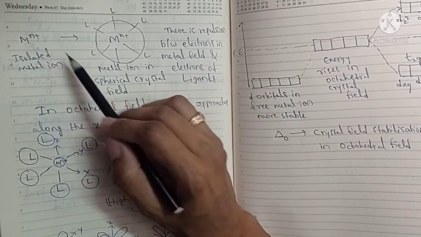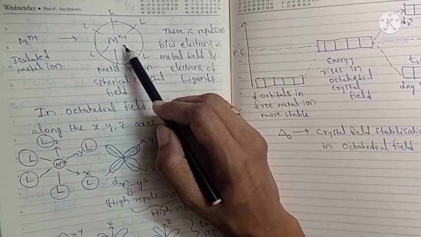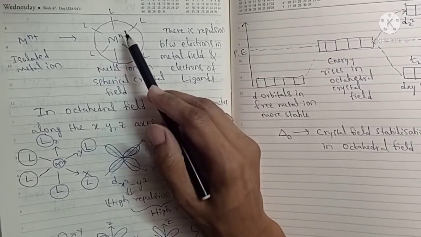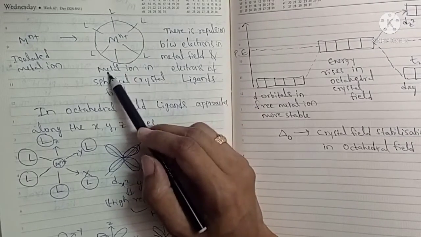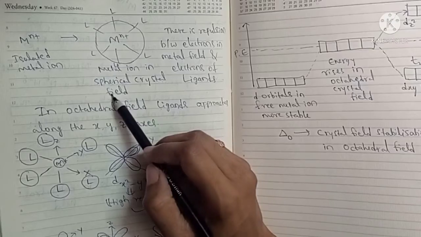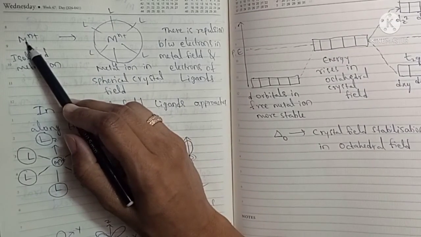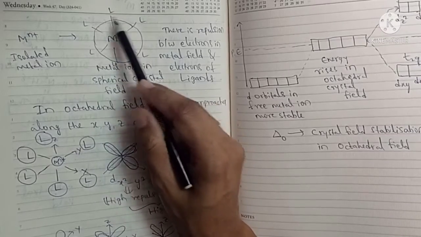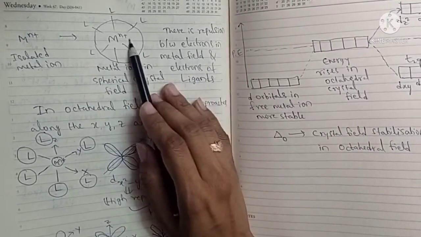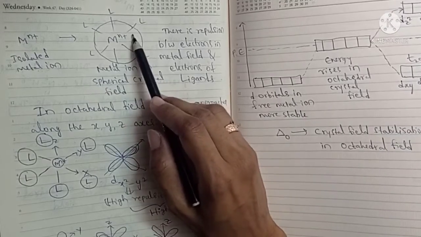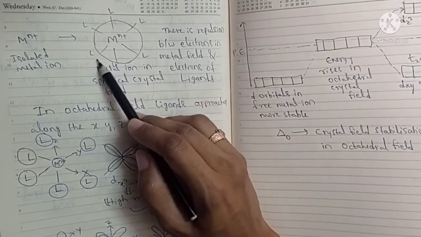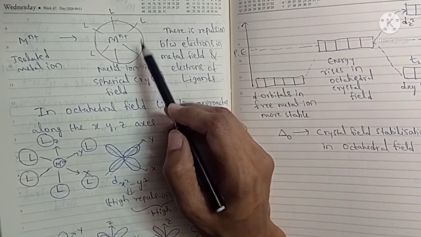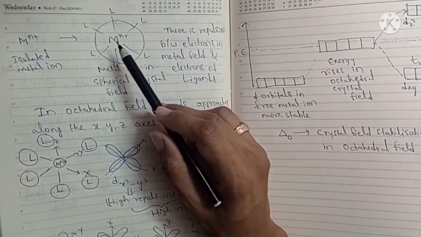Here he considered this crystal field as a spherical crystal field: the metal ion in a spherical crystal field, before the approach of ligands. After the approach of ligands, it is a symmetrical field, because in an octahedral complex the ligands approach along all axes, in all directions with equal strength. That's why it is a symmetrical crystal field.